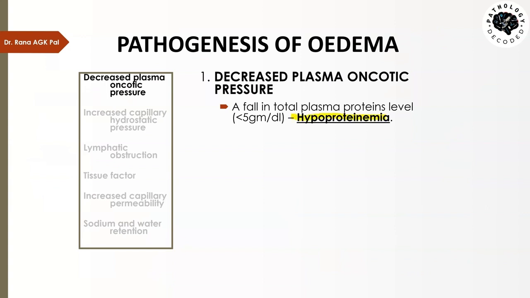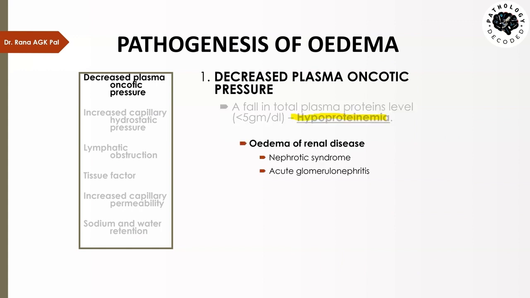Now, this hypoproteinemia can occur because of renal diseases. You see, kidneys are responsible for filtering waste from the body. At the same time, they are also responsible for retaining important particulates, the nutrition, which is not supposed to be filtered, while waste is filtered and sent out in the urine.